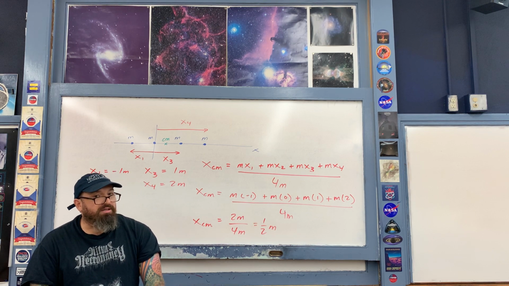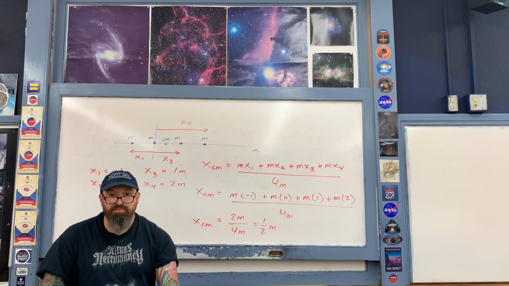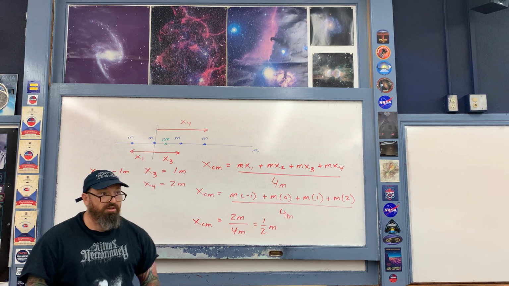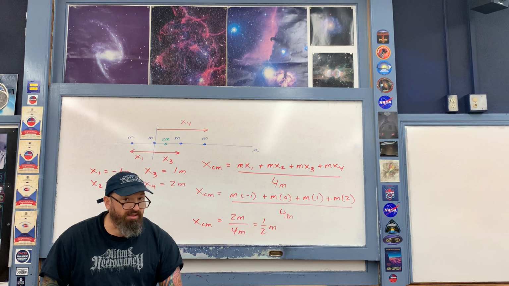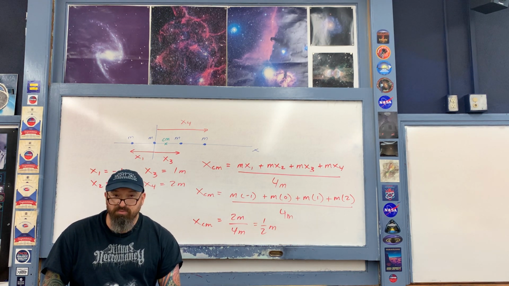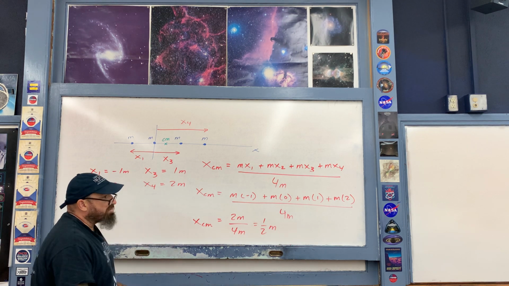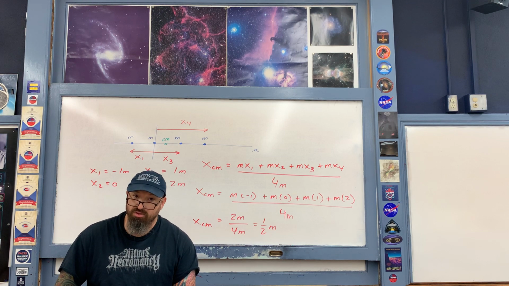Last thing to note about this problem before we move on to a two-dimensional example is that notice that it's perfectly fine for the center of mass to be in a location where there actually is no mass. All that's there is completely empty space. Now this is a one-dimensional situation. Let's take a look briefly at a two-dimensional situation. First of all, let me describe to you the symbols that we use to describe the position of the center of mass in 2 dimensions.